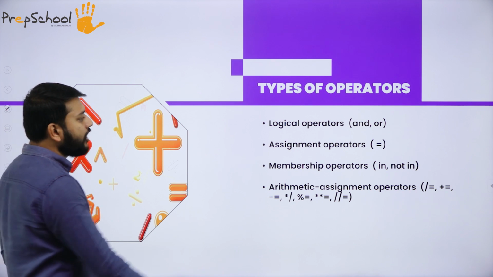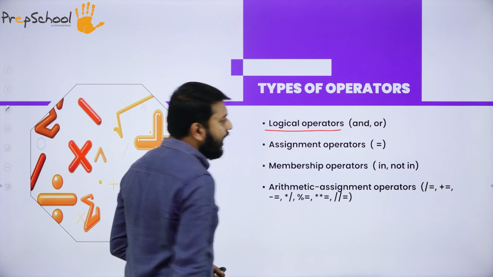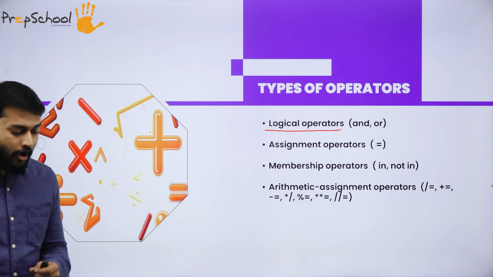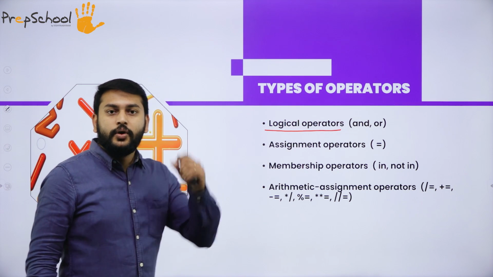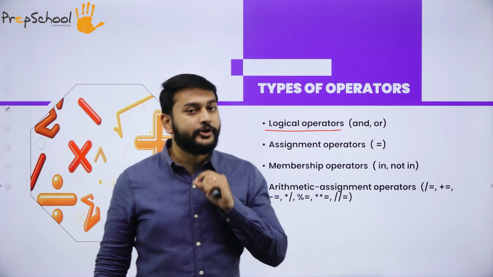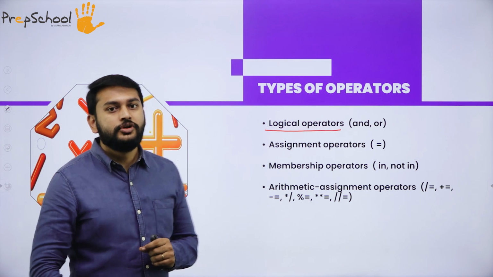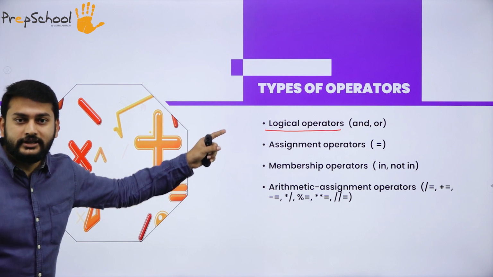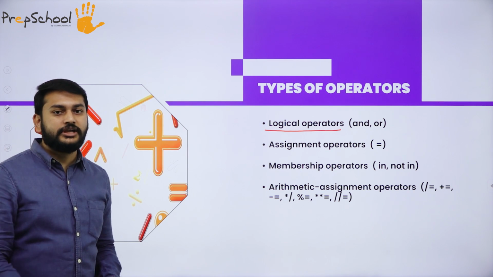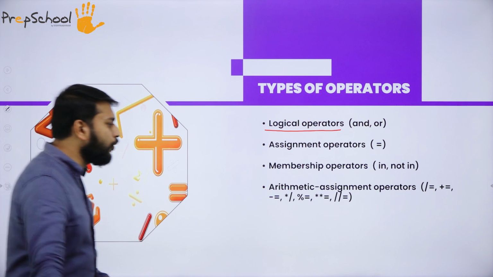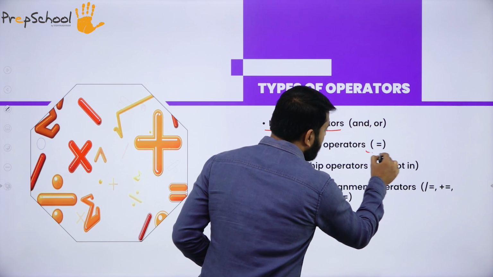What are the next operators that you have? You have the logical operators: and, or, and also not. You have to tell me, in Python, do we have the not operator or not? Find out and get back to me in the comments. Guys, what is the next one that I have? A very important operator, that is the assignment operator.